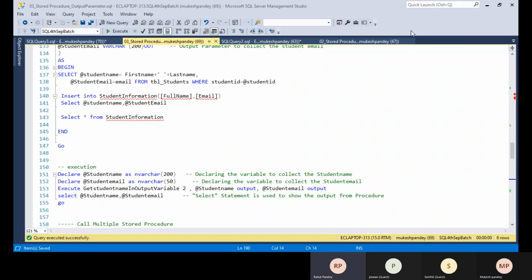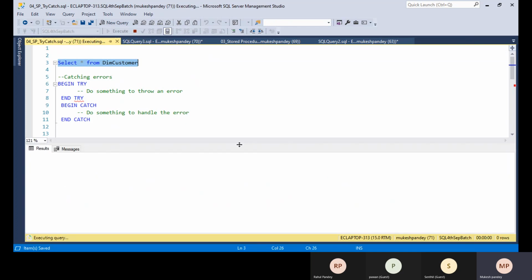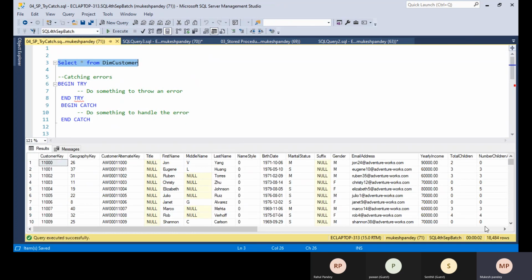So the next one is the try catch block, or error handling. Okay, so we will always use the try catch block. For example, suppose I have one customer table with some data. Here I have around 18,000 records.